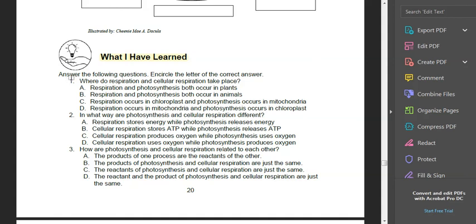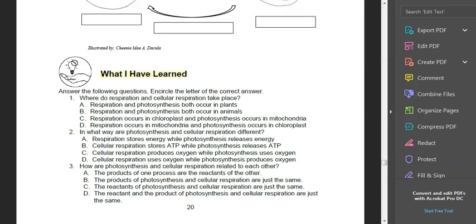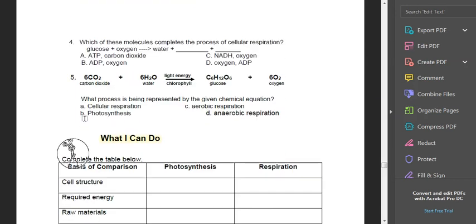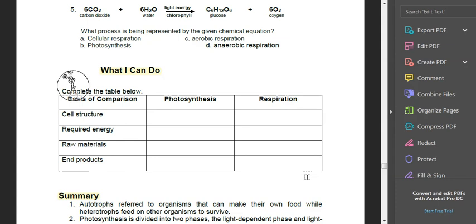Again, capital letters only. Do not encircle. Do not write anything in your module. Ayaw sulati. Just answer 1 to 5. Write down 1 to 5, and the choice of your answer, the letter of your choice. Capital letters, please. Then, you complete the table below.